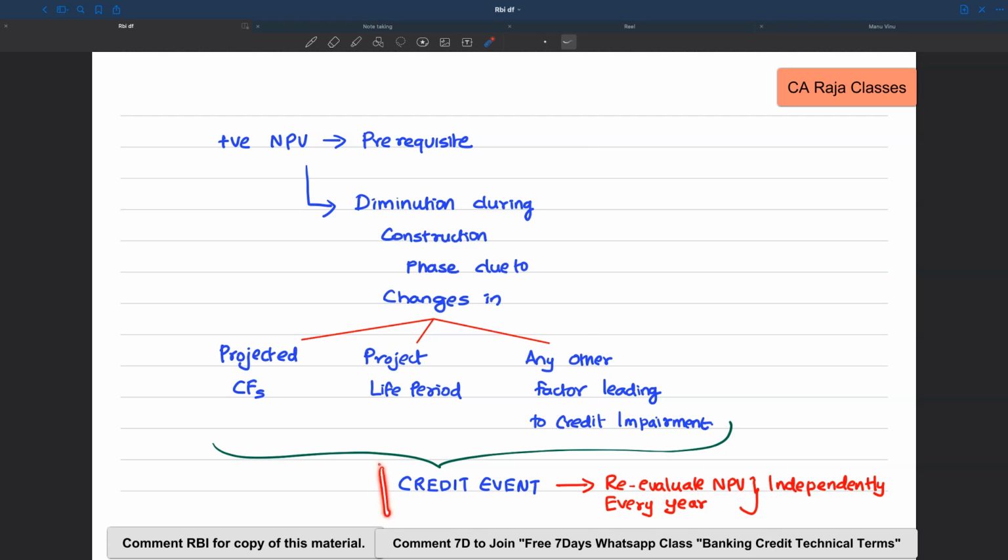Then this diminution is going to be counted as what? A credit event. And what is the consequence? The bank should re-evaluate NPV every year independently. Okay, if there is a diminution, then it's a credit event. Then there is a stress. That stress has to be resolved. For that, a resolution plan is required that has to be implemented. So many things will follow.